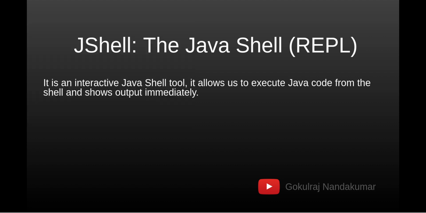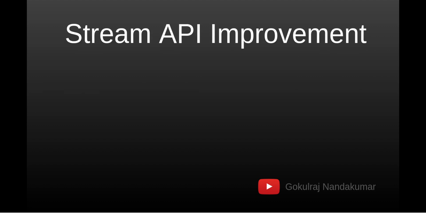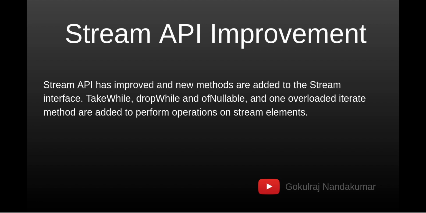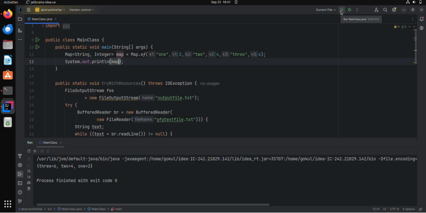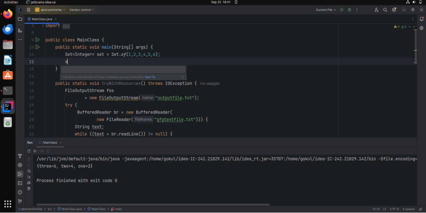Now we can go to the next feature of Java 9, which is the stream API improvements. Mainly three new methods were added: takeWhile, dropWhile, and ofNullable. So we can see takeWhile and dropWhile now. Okay, let me do some stream operation.